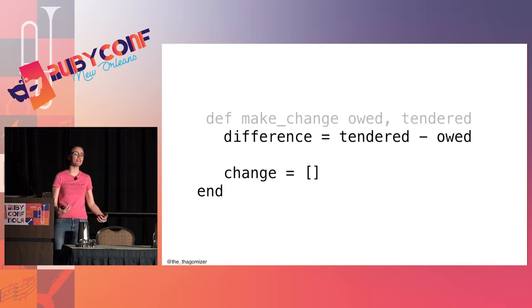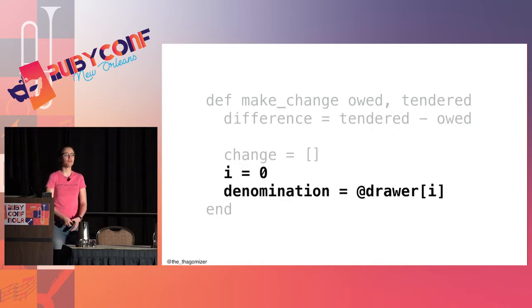So the first thing I need to do is I need to figure out how much change I have to give the customer. And this is going to be the difference. And to do that, I subtract the owed from the amount tendered. And then I'm going to represent the bills and coins I need to give the customer in the change array. This is going to be the thing that tells the cashier 5 5s, 3 1s, blah, blah, blah.